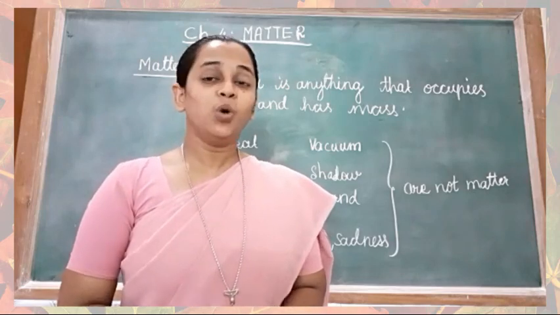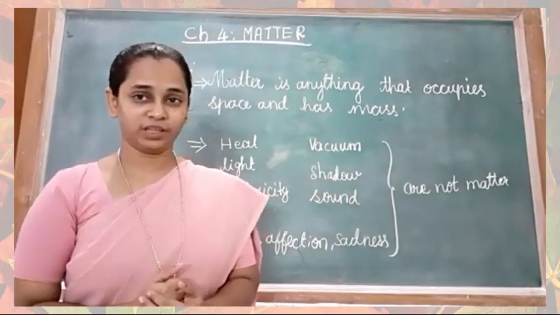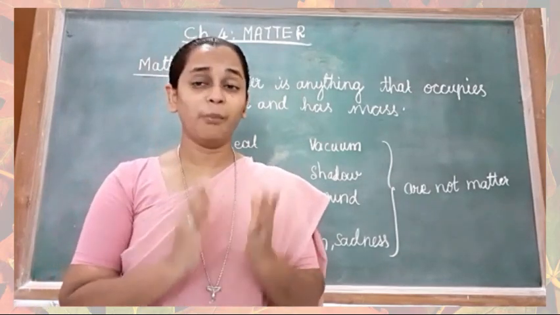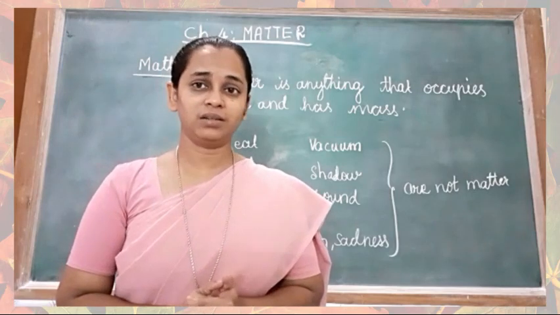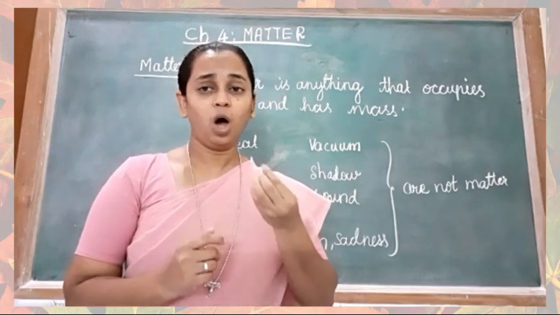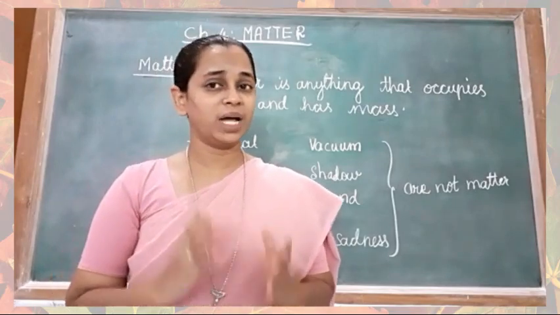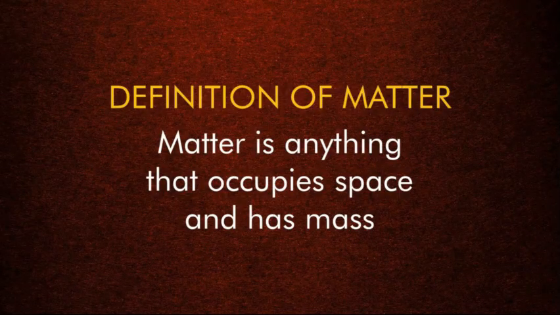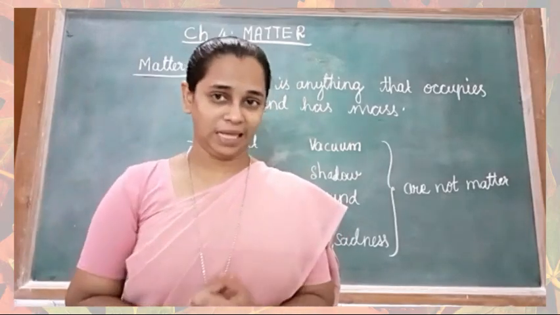Dear students, we are surrounded by living beings and non-living things. They are called matter. Why do we say they are matter? Because they occupy space and have mass. What is matter? Matter is anything that occupies space and has mass. However, there are few things which are not called matter.